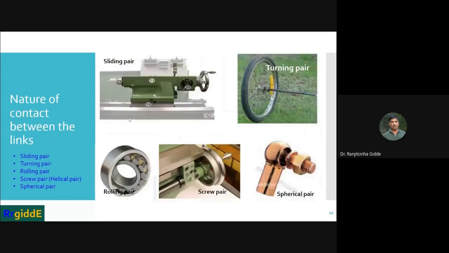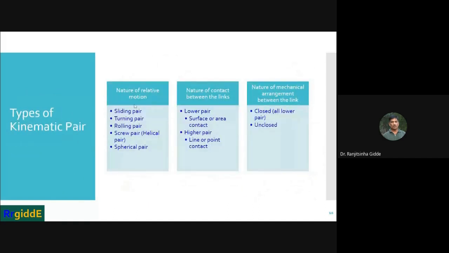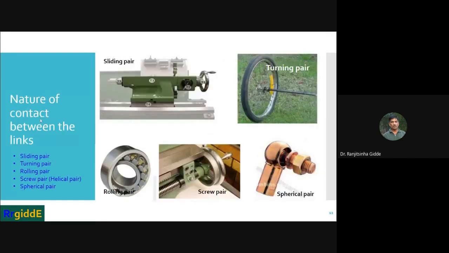Again, for more clarity, you can see the first type of kinematic pair based on nature of relative motion between the links. Sliding pair: this example is the tailstock, and this is the lathe bed. The tailstock is going to slide on the guide ways.